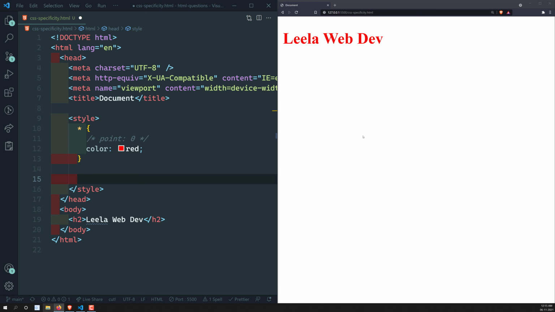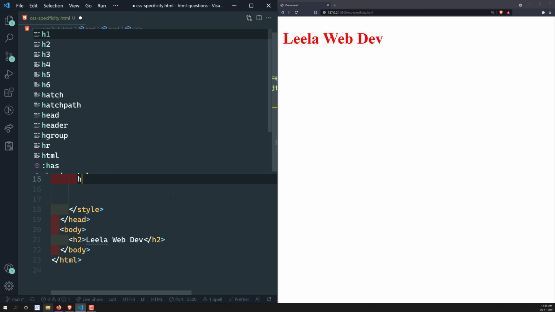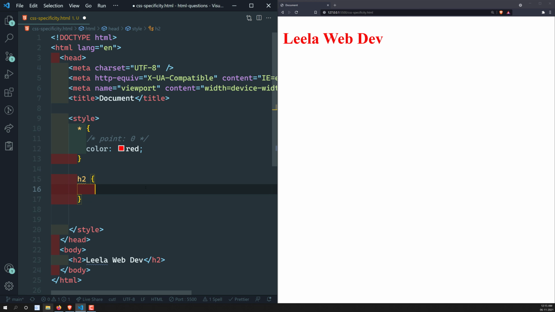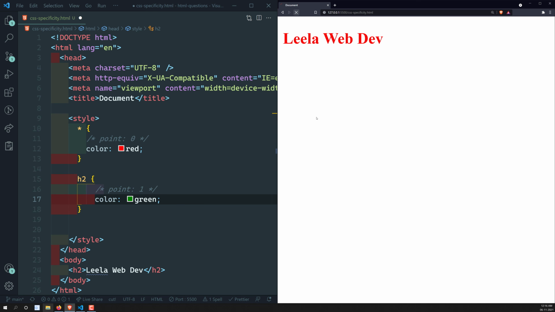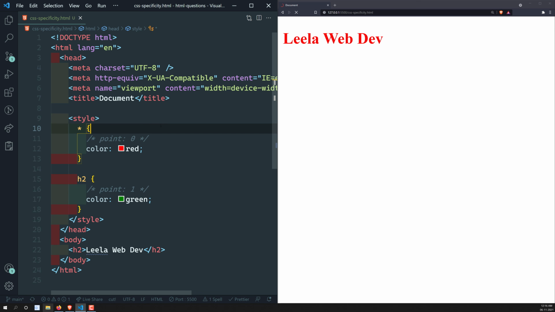The next one is an element. Here you have H2, right? So you can write with an H2, I can take the element directly, and write H2 with color green. Now which one will take the highest preference? For the element type of selector, the specificity is 1. Star has 0 and the element has 1, so the element will be taken as the priority. Now the color will change to green. Let's save this one. If I save this one, see here it has changed to green.